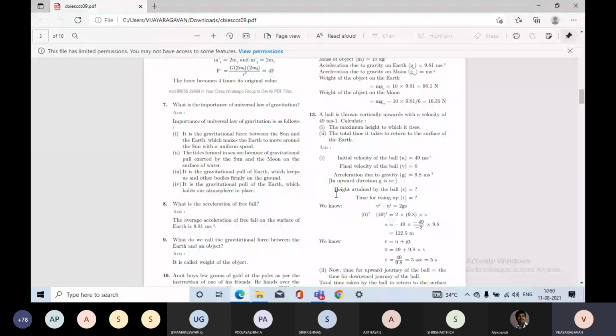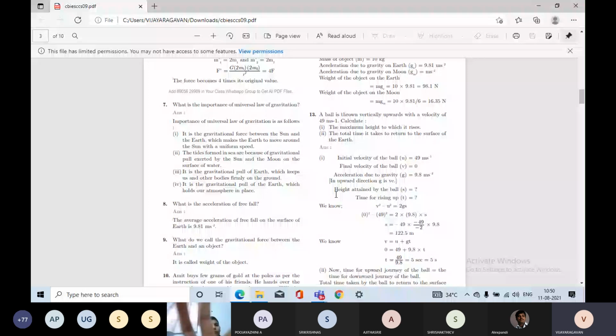So, gravitation is simply an attractive force. And the second point: the tides formed in the sea are because of the gravitational pull exerted by the sun and the moon on the surface. What is a tide? Tide is the height or level of the water in the oceans or sea. The height of the water in the ocean or sea will increase or decrease depending upon the gravitational pull. So all these changes happen because of this gravitational pull.